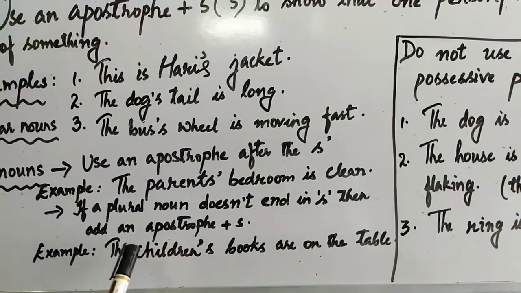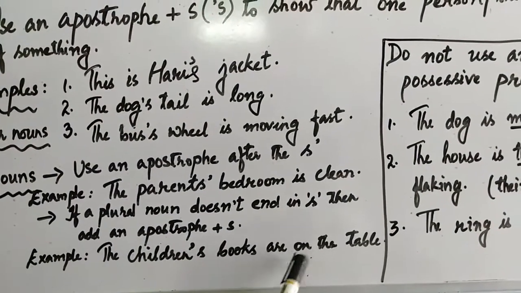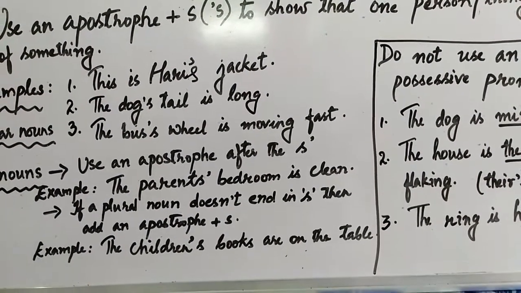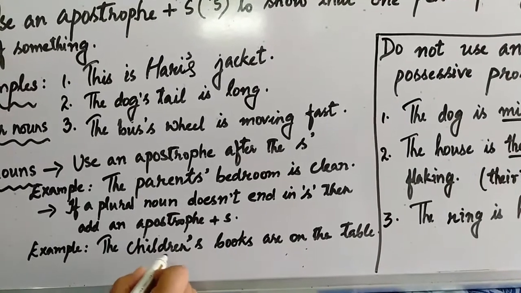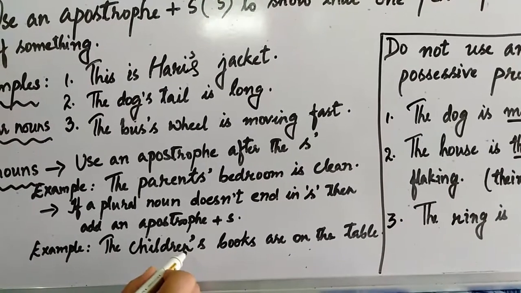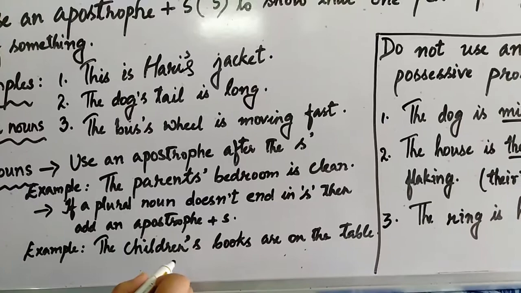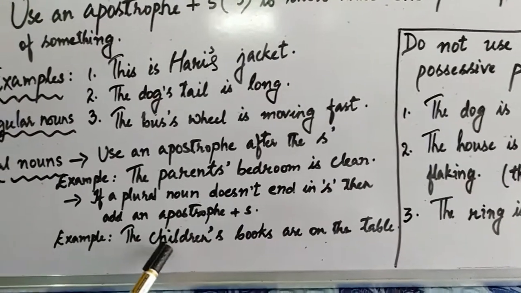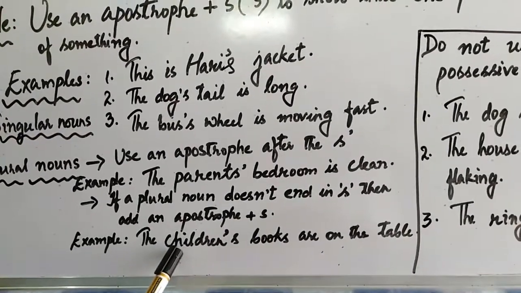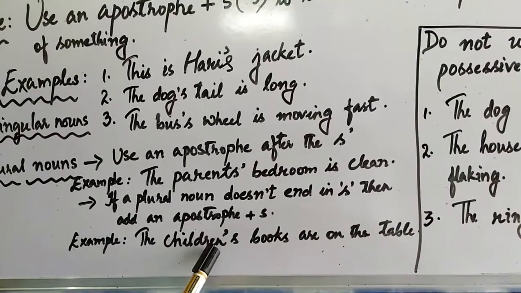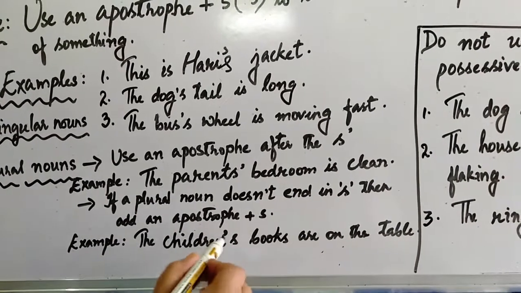For example, the children's books are on the table. Here, children is already in the plural form, but without S. Child is singular, children is plural. I hope all of you know that.